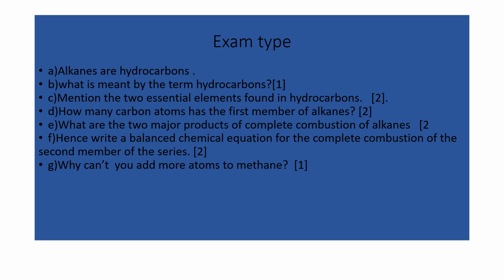During complete combustion, the oxygen is in excess, the reaction is complete, and the products are going to be carbon dioxide and water, CO2 and H2O. So these will be the products of complete combustion.